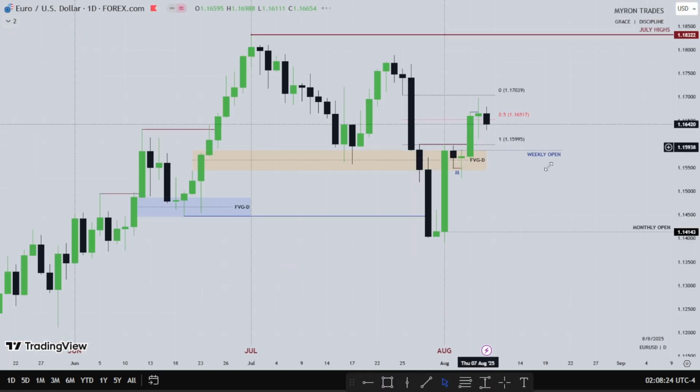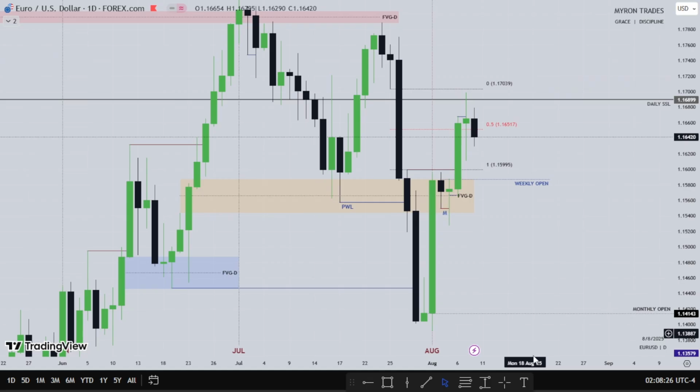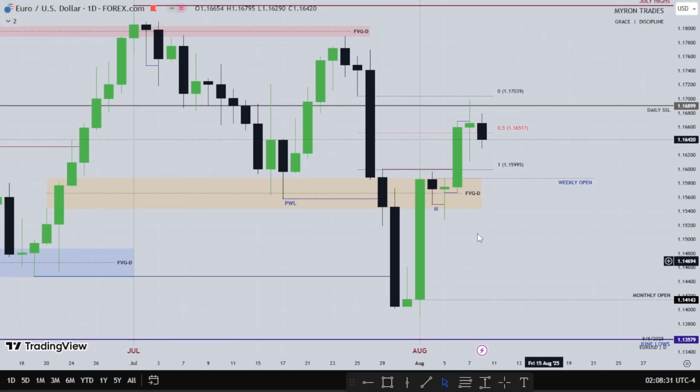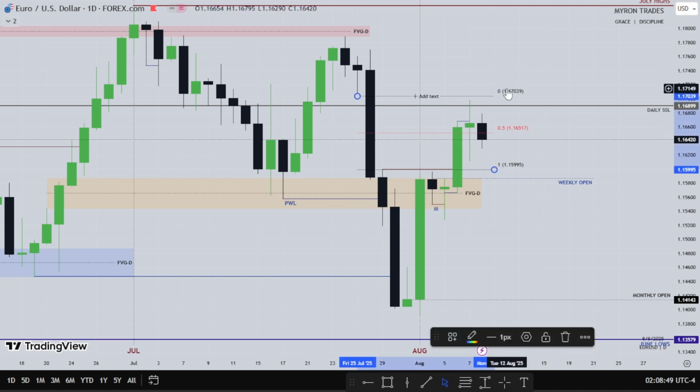So for Euro USD, Euro USD was pretty bullish, as we see Tuesday posting the low of the week, taking out Monday's low inside this huge daily fair value gap. But I was watching this one, so this one was used as support to go higher on Wednesday. Look at this huge fair value gap. Look at the midpoint of it. Let me change this line so you can see this properly.